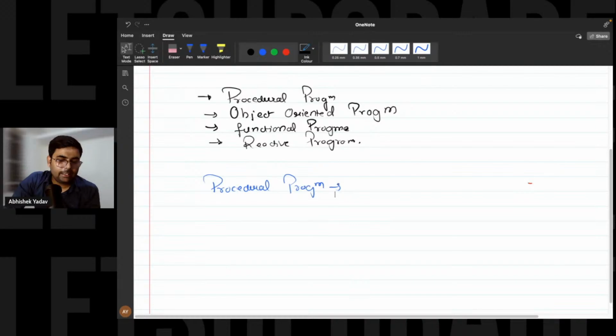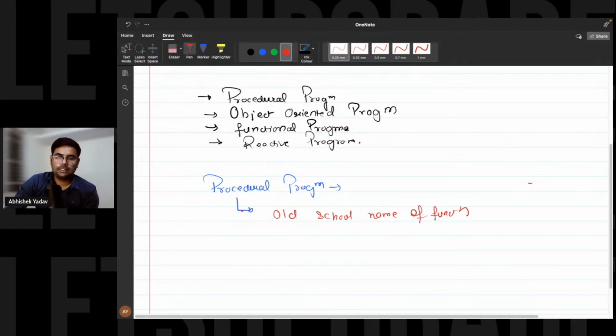What does it mean? First, procedural means what? Procedural means what, guys? Okay, procedural is the old school name of function. The first point is procedural is the old school name of function, right?